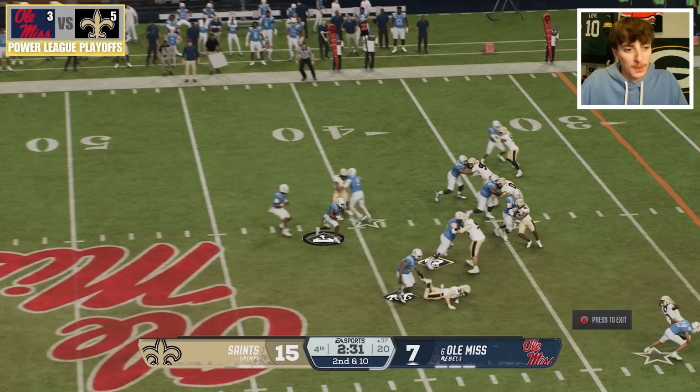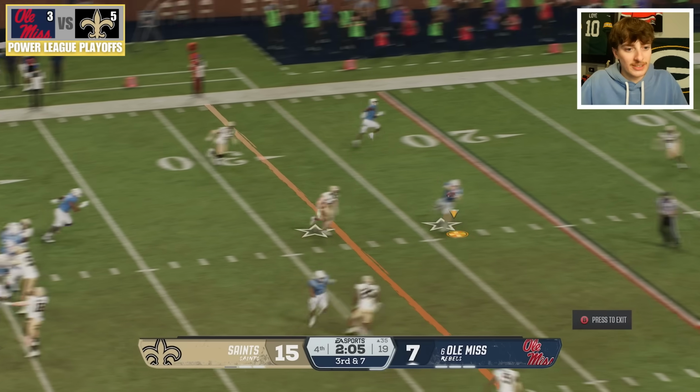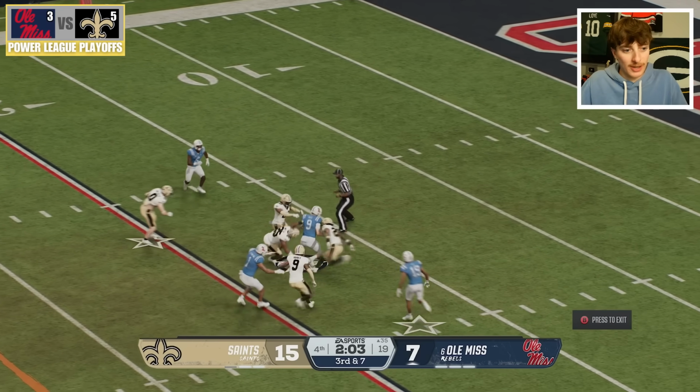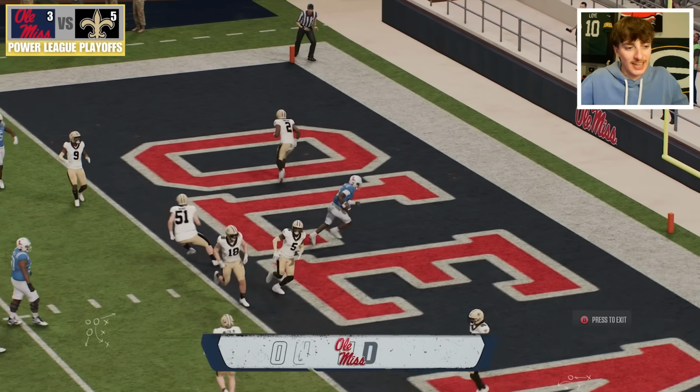Ole Miss, we need to find a way to put 8 points on the board for a chance to play in the NFL. It's going to be third and long. Third down in 7. They get the first down inside the red zone as Ole Miss. They got to worry about finding the end zone first. He can run for this. There you go. That's 6, and now they need the 2.